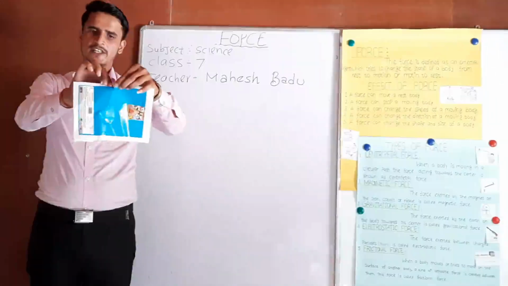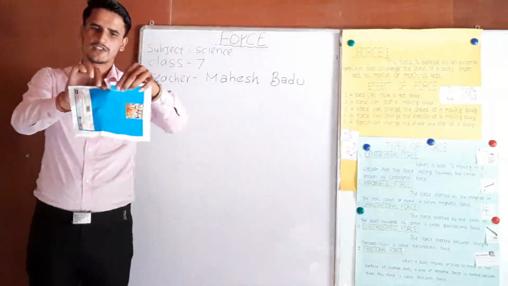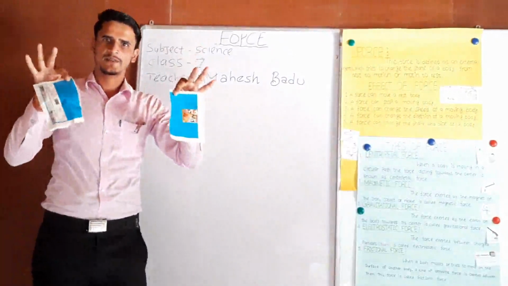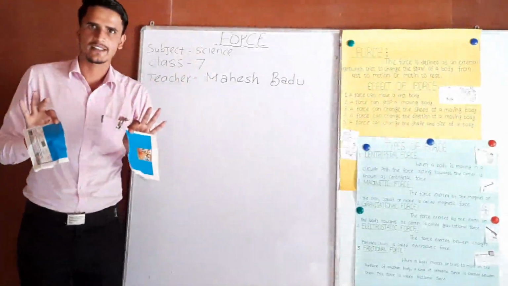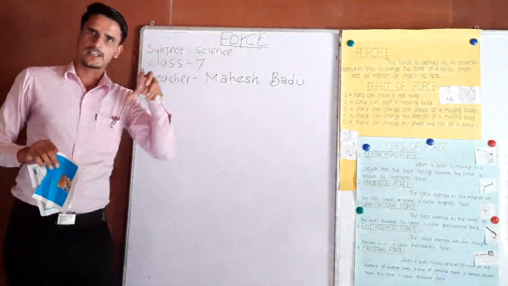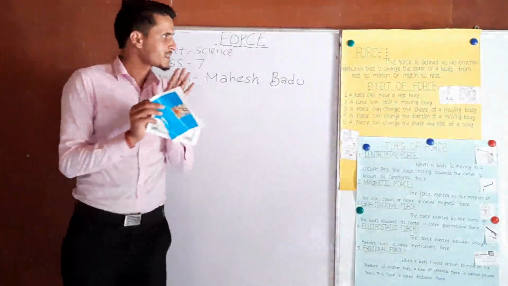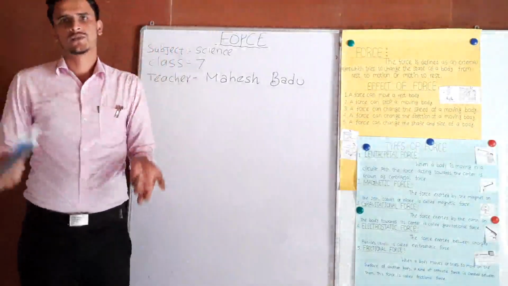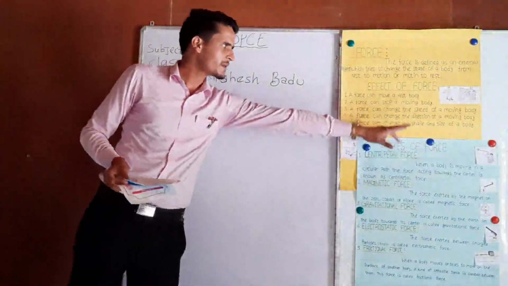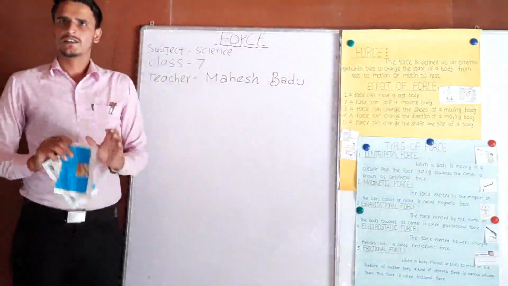We need to apply force. I crush the paper, and here the size of the paper decreases. So, if we apply force on an object, the size of the body is also changed. So, force can change the shape and the size of a body.